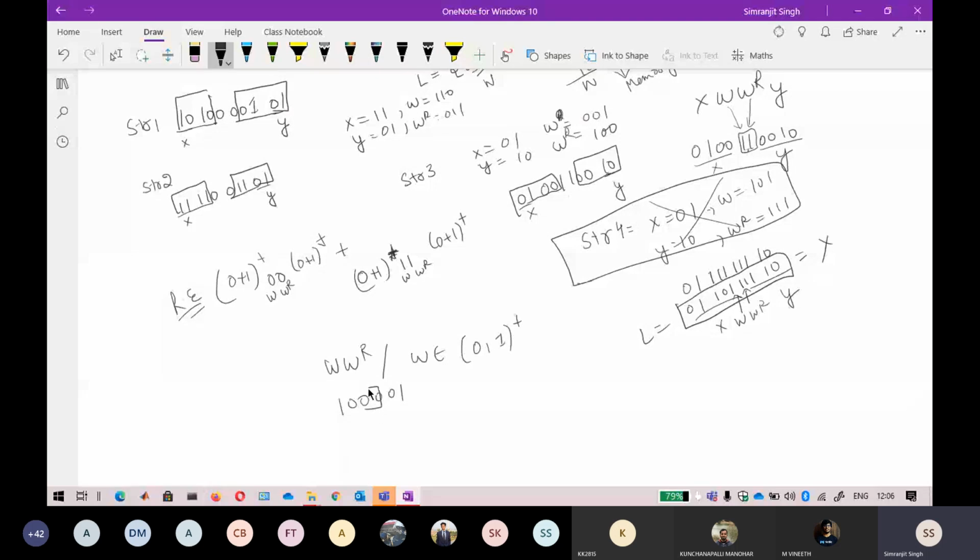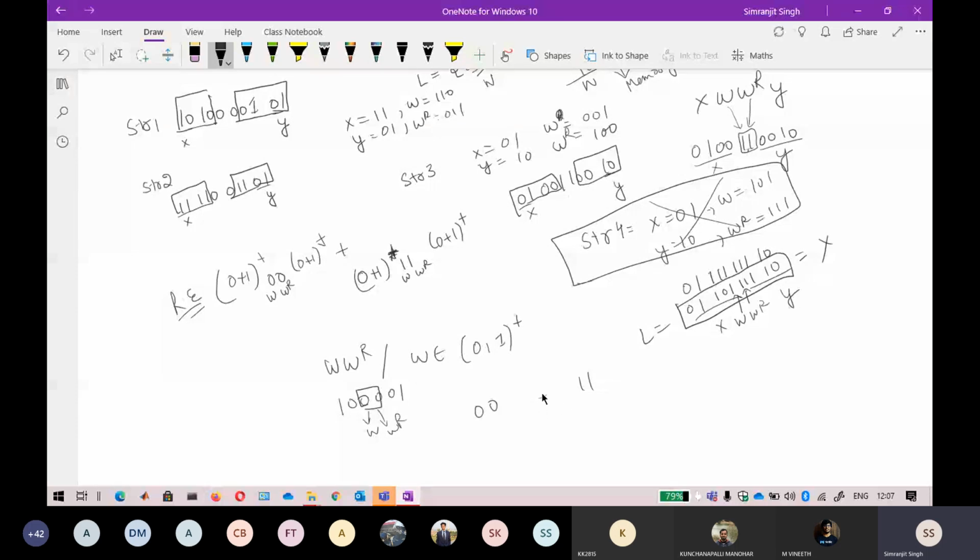So I am again able to find the pattern, and I can write this 10 and 01 in some other way. Suppose W and WR will be this; now I am able to write the regular expression. The regular expression will look like this, containing 00 and 11.